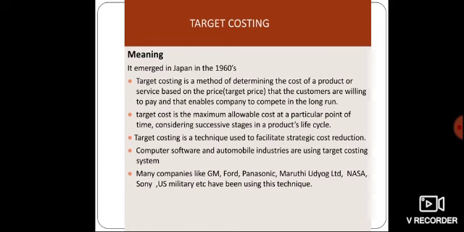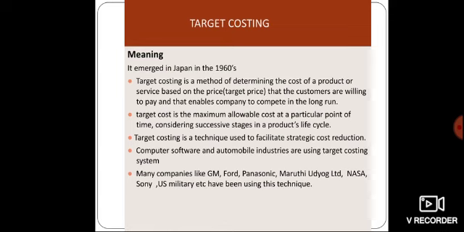That market price should be affordable to the customers, and that is based on how much the customers are ready to pay for this product or service. On the basis of that, the cost of the product or service is determined. This is target costing. So the target cost should be the maximum allowable cost.